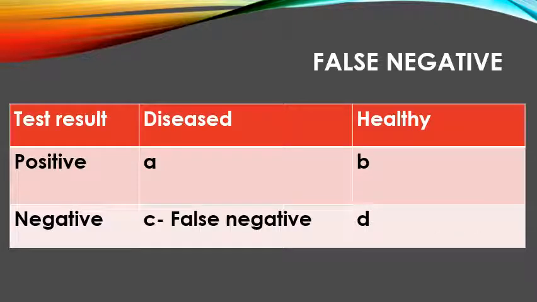False negative. This is a very tricky situation, a very risky one. The person is diseased, the person is having COVID-19, but the test result is showing him as negative. So what will happen? There will be a false sense of security. The patient will not maintain social distancing with the family members. He will not go into isolation. He will be a focus of spread to his family members also. And then his condition might deteriorate. If he is asymptomatic, it is okay. But if the symptoms appear and he is not taking treatment, thinking that he is negative for corona, he may get into trouble. So this is a very risky situation.